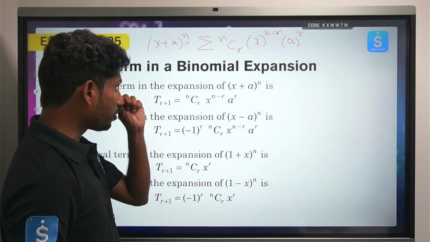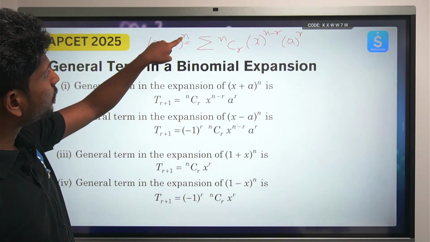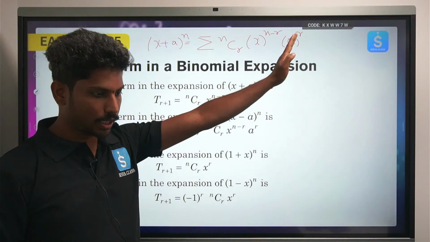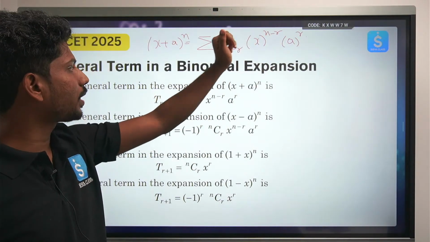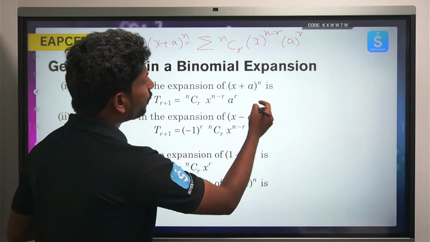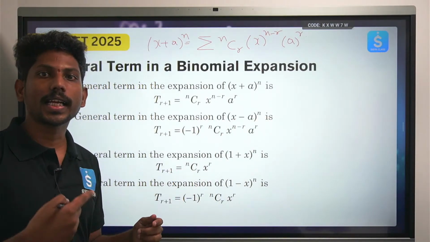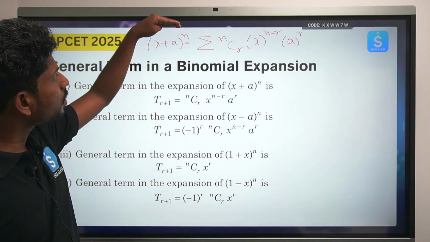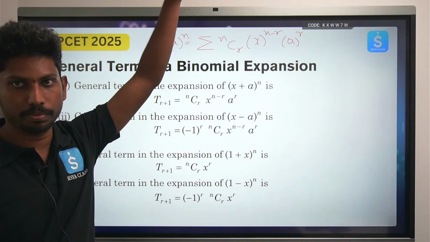Okay, now if there is n in one expansion, how many terms will come? n plus 1. Yes or no? You will be getting totally n plus 1 terms, right? Now the question is, what is the first term, what is the second term, what is the third term, right? So at most, you will have n plus 1 terms.